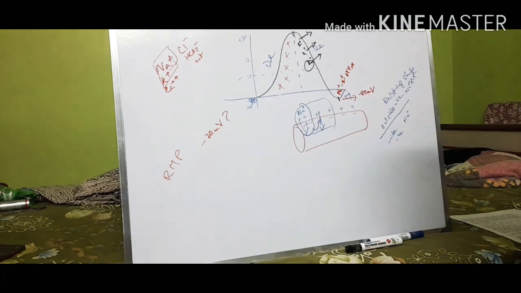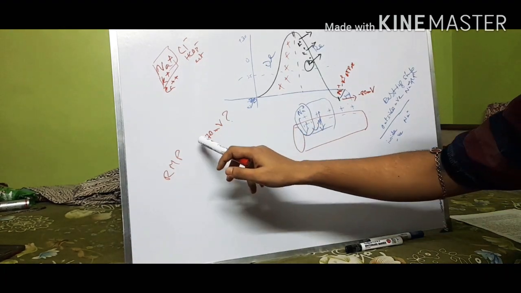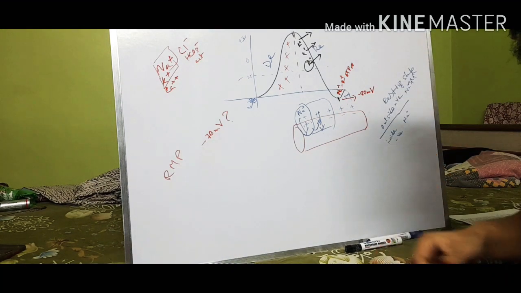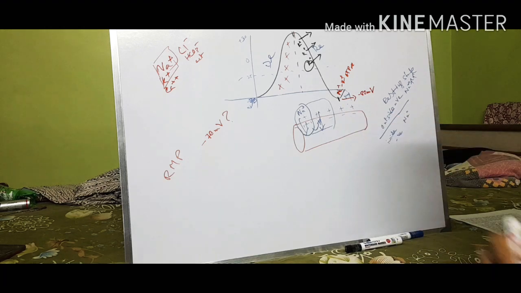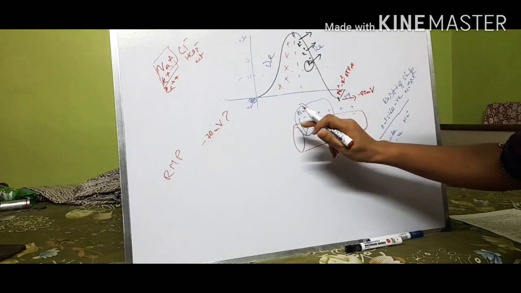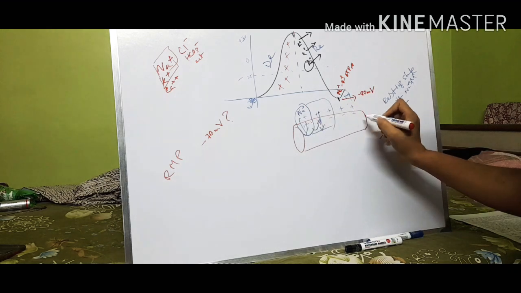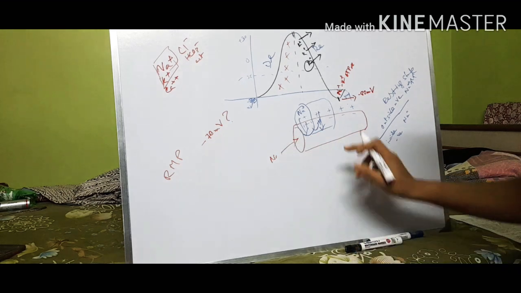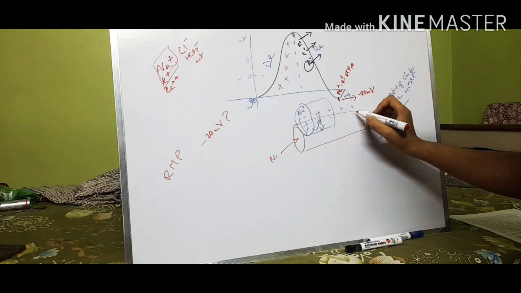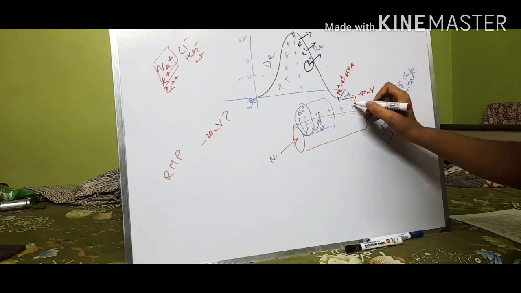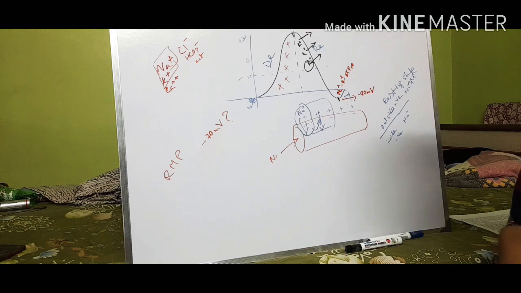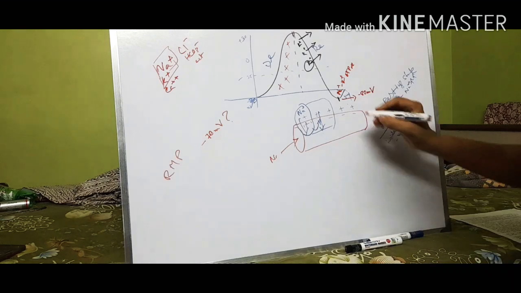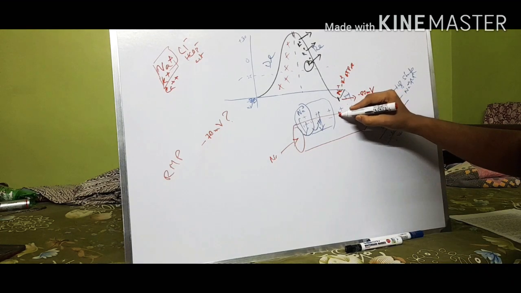So what happens at the resting state? If we measure the membrane potential of the cell, it is minus 70 millivolt. If we consider this shape as a cell, here a neuron cell, this one is inside and this one is outside. We already said that it is negatively charged inside and positively charged outside. We already said that the key players are sodium and potassium, and there are various channels present here.